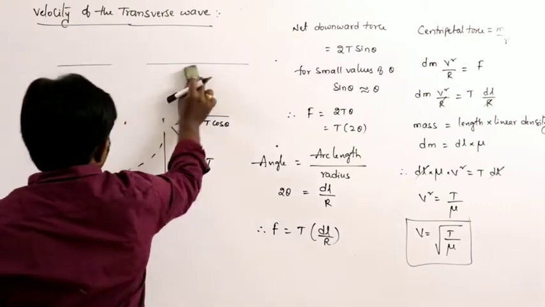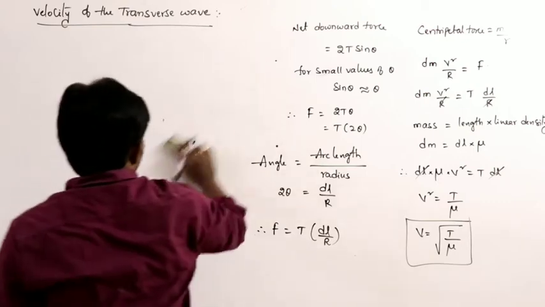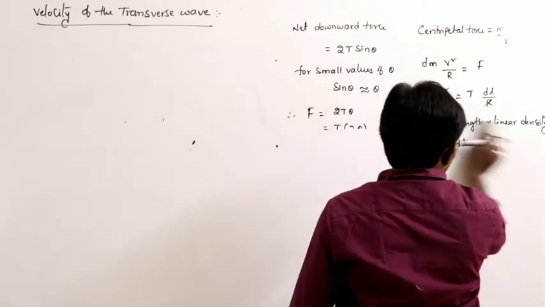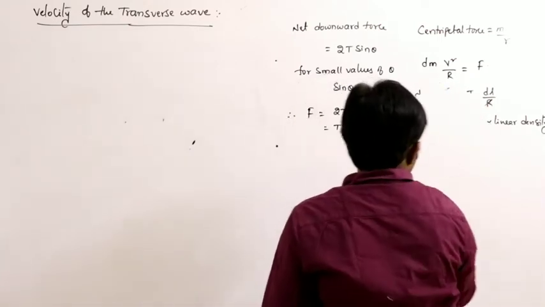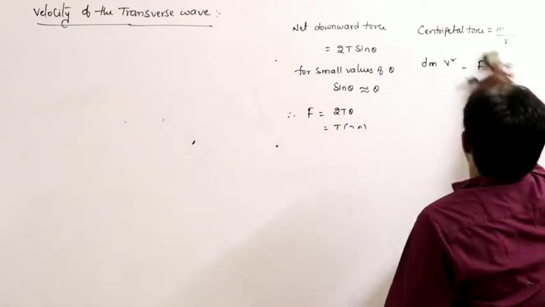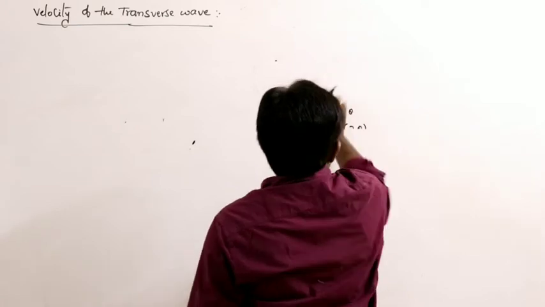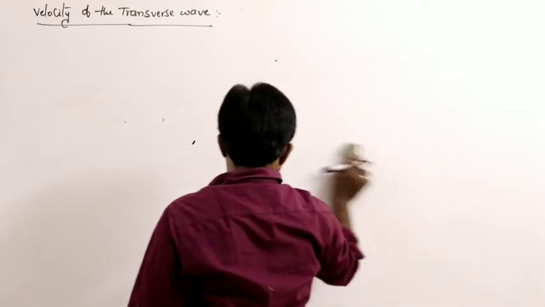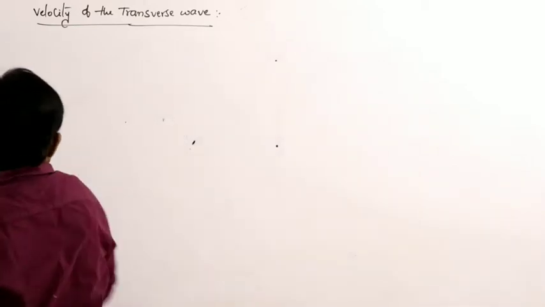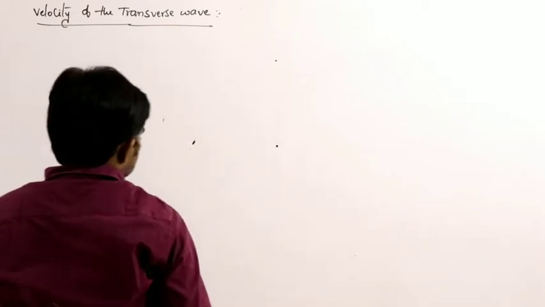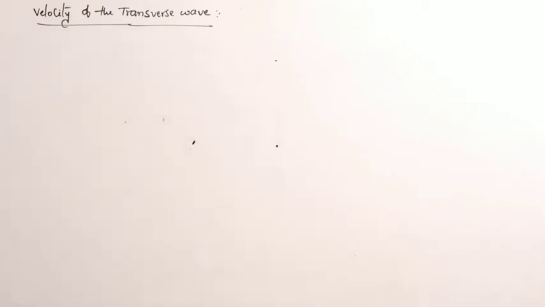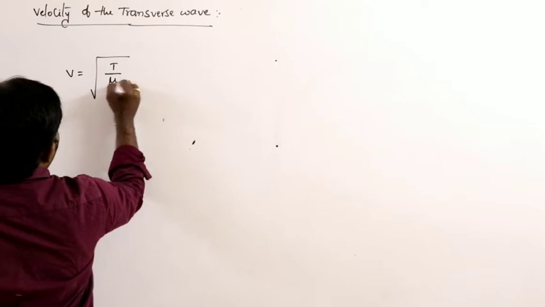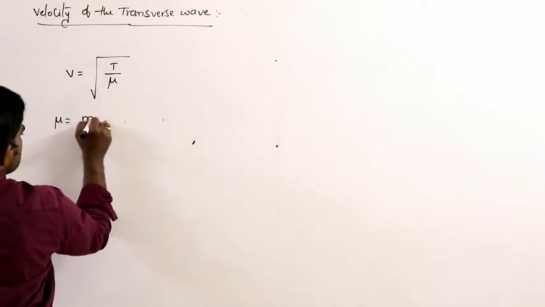Next, we know V is equal to under root T by mu, but mu can be written as mass per unit length.